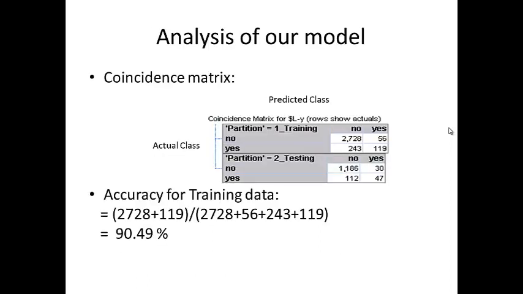Here is the coincidence matrix for the logistic regression model. Here you can notice that the variable duration has the highest predicted importance, followed by P outcome. Here P outcome is the result from the previous marketing campaign, and balance has the lowest predicted importance in the logistic regression model.